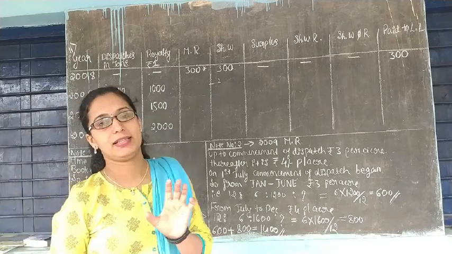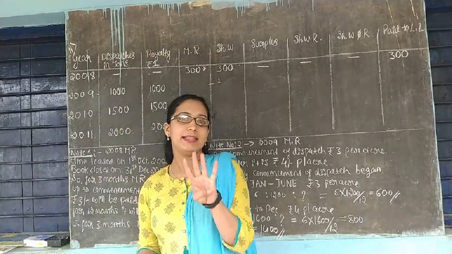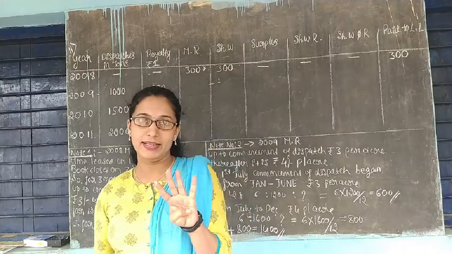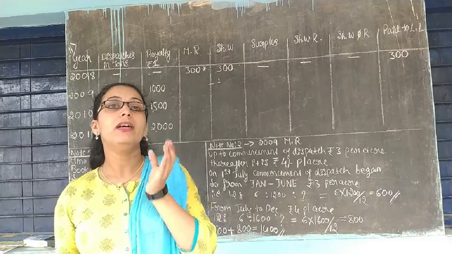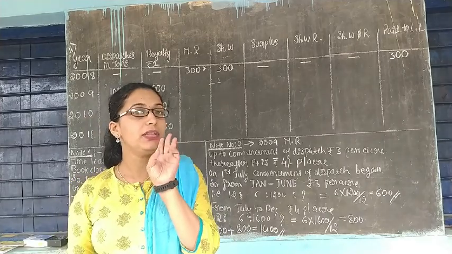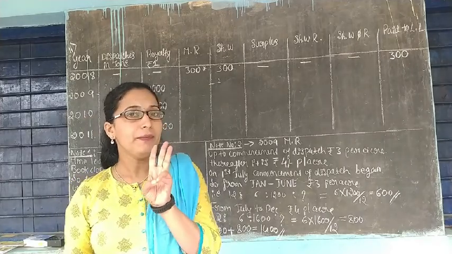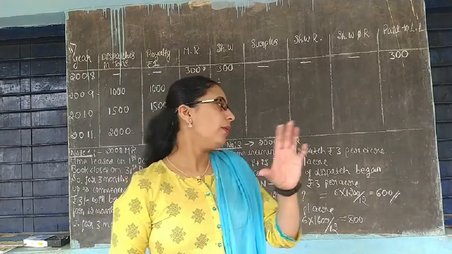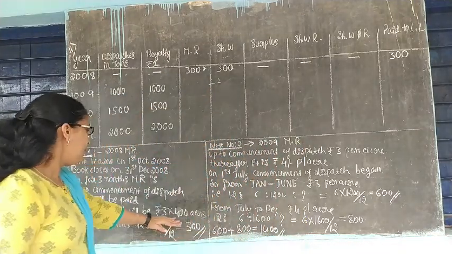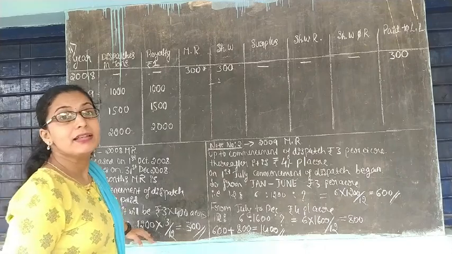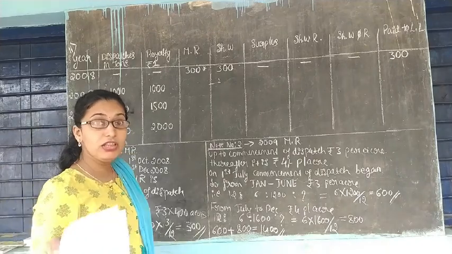Here again I will explain. 400 acres of land is there. As long as you have no output, you have to pay only 3 rupees per acre of that land. So 400 acres into 3 rupees means 1200 rupees for the full year.